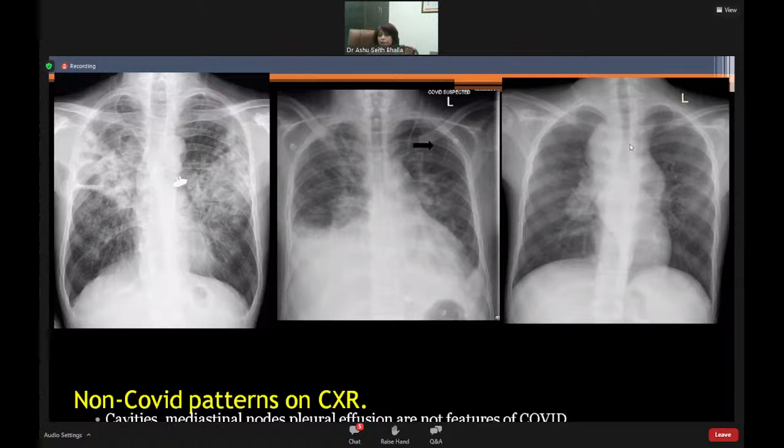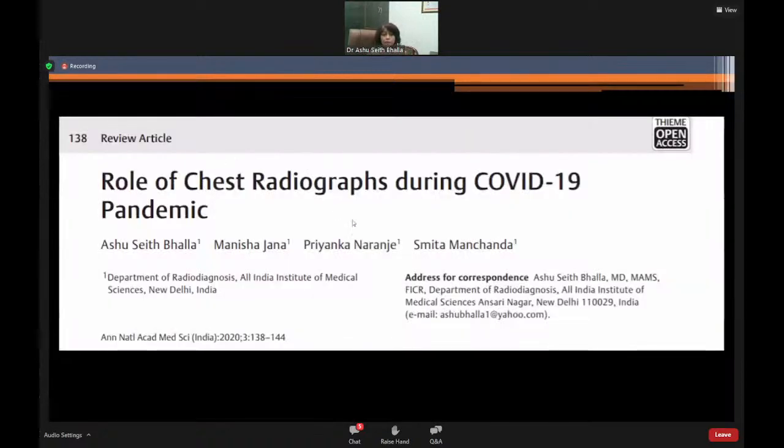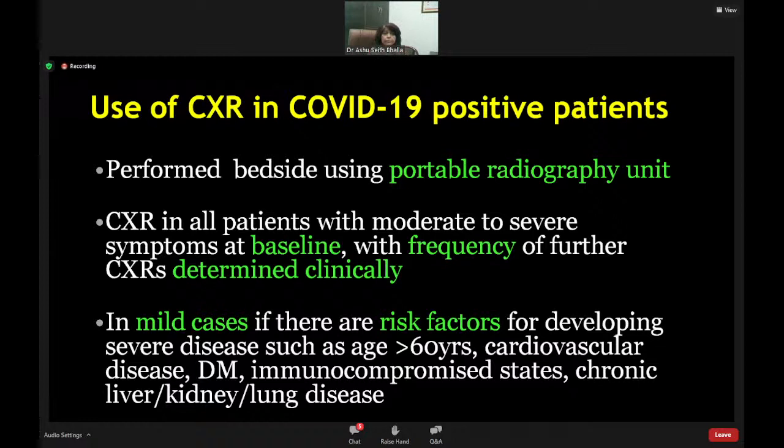A patient with SARI with enlarged mediastinum, hilum, so mediastinal adenopathy, right hilar adenopathy. So again, tuberculosis versus lymphoma, those kinds of differentials. So a chest radiograph is immensely useful in the situations I described, in weeding out normal and in weeding out non-COVID. And this is the article which I was referring to, in which all this concept is discussed, and it's obviously open access.